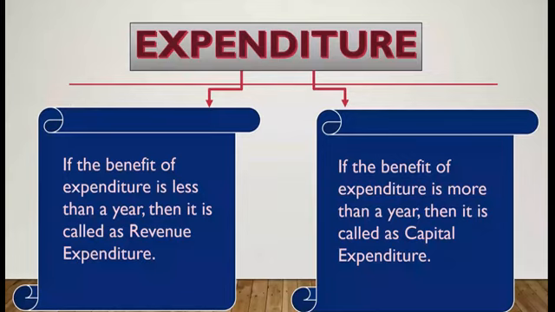And when we talk about the capital expenditure, it will not occur again. For example, capital expenditure is the purchase of a machine or furniture, like the assets which are purchased. Every time the business won't purchase an asset; every time the business will purchase goods which will be part of the stock. That is why, if the benefit of expenditure is more than one accounting year, it is the capital expenditure, like furniture and all, where the benefit will be there for more than a year.